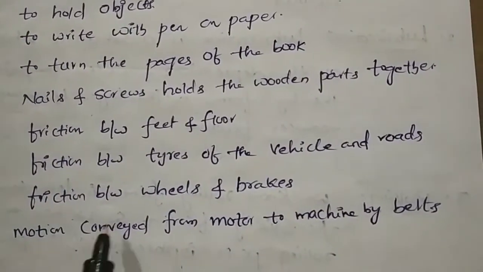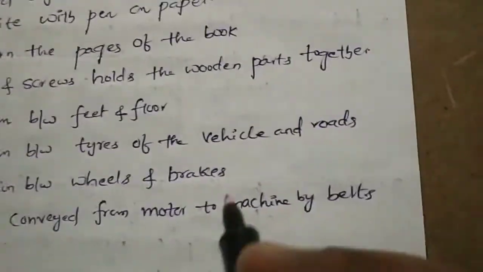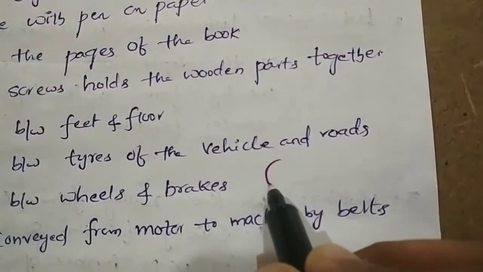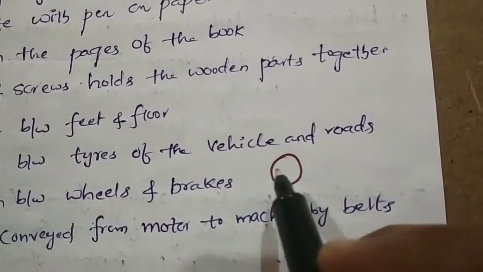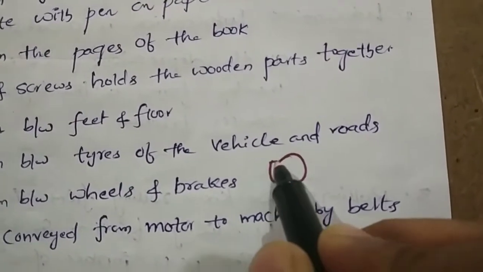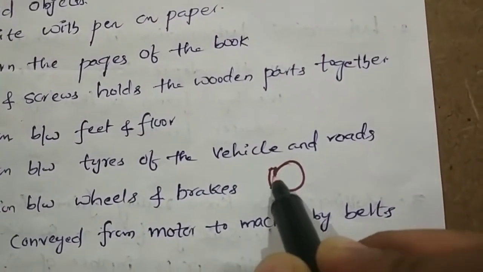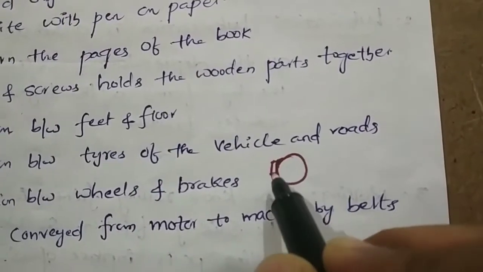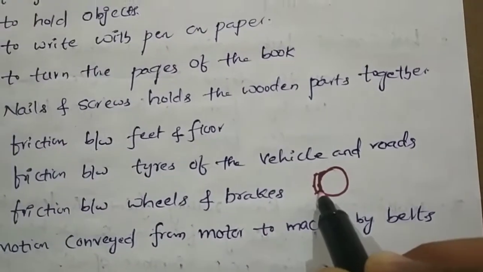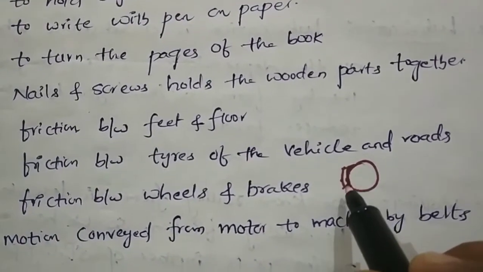And friction between the wheels and the brake. For example, here the wheel rim will be there, and here we keep some brakes. If there is friction between the brake and the wheel, then only the vehicle will stop suddenly. Otherwise, the vehicle won't stop. Here also the friction is useful.